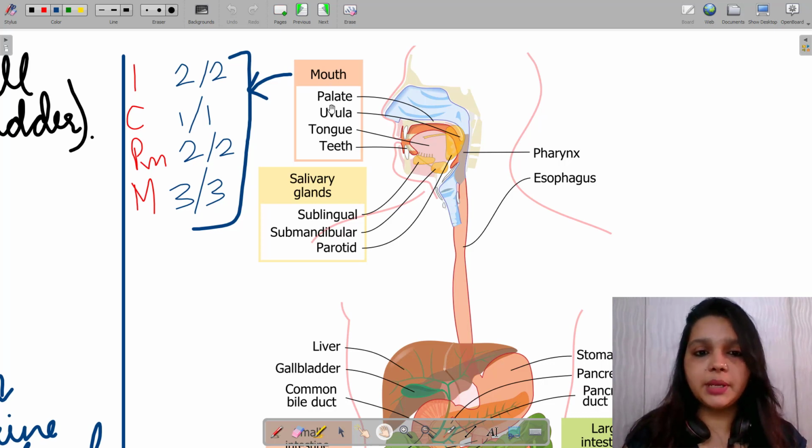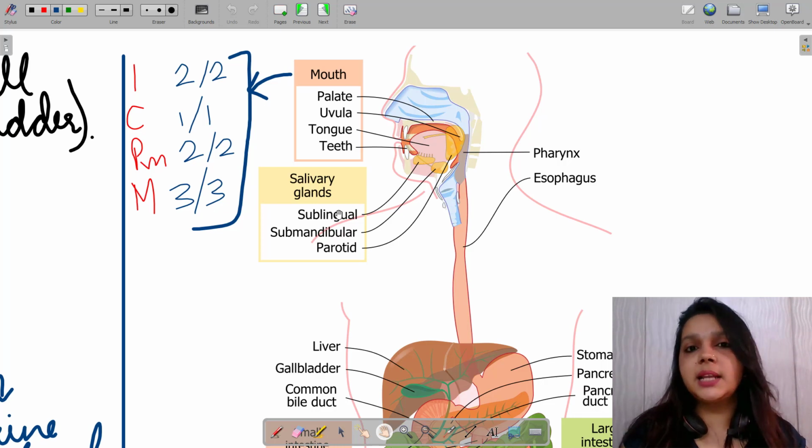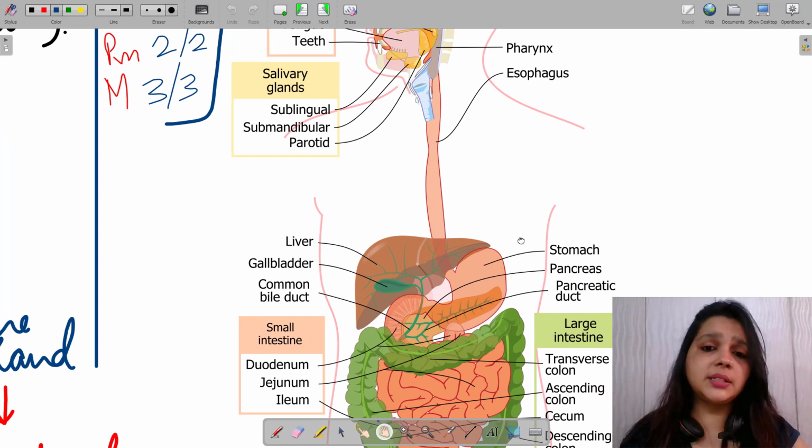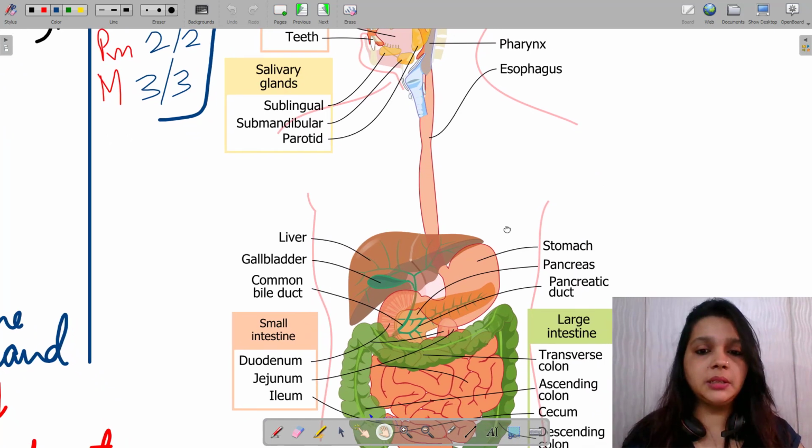Alright, so we know what is happening in the mouth actually, and what the salivary glands are doing. They secrete salivary amylase, ptyalin, and do the first digestion process here. Carbohydrate breakdown is happening here. Next we have the pharynx. We know it's a common passage for nose and mouth. Then we have the esophagus, which is doing the peristaltic motion so that the food can pass down into the stomach in a rhythmic pattern.